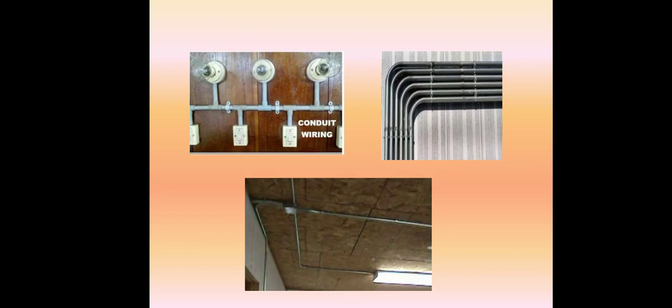The first example is a plastic PVC pipe carrying the cable inside. You can see here there is total insulation. It is generally called surface conduit wiring. In the second diagram, again it is also surface conduit wiring, with the plastic tube placed on the surface. Similarly, the plastic pipe is placed on the ceiling in the third diagram.